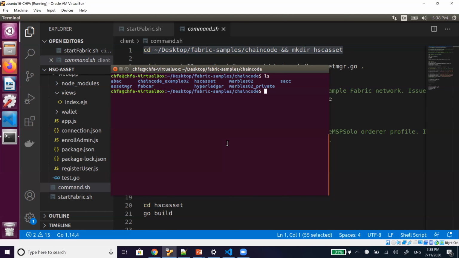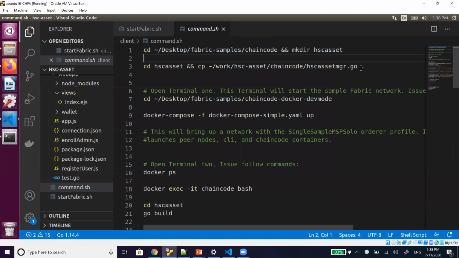I already copied it, and I will share these commands in the presentation. I create the HSC asset folder, the name of my chain code, then copy the chain code which I already wrote.